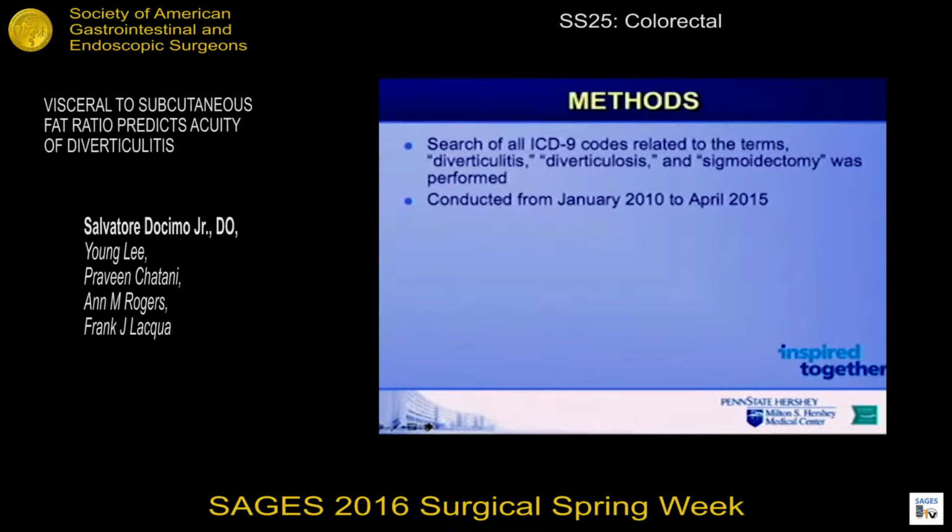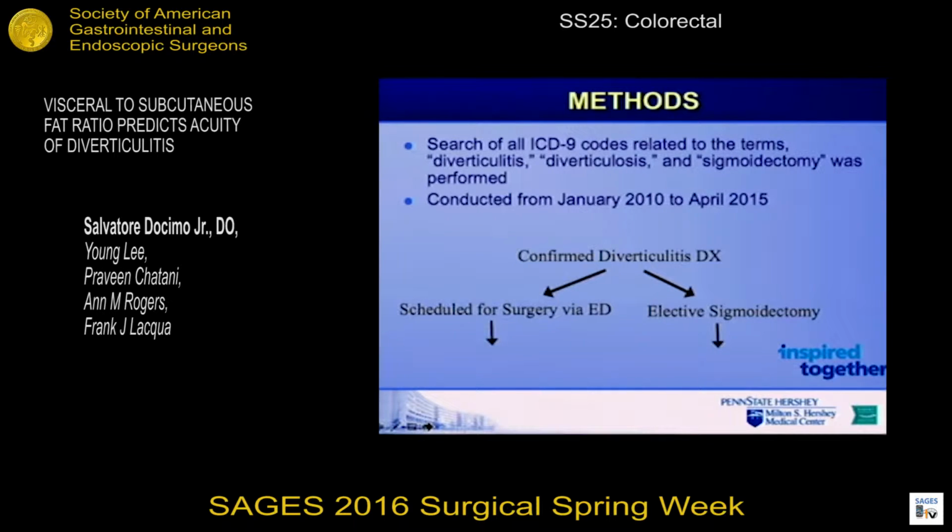Our methods were fairly simple. We performed an ICD-9 code evaluation using the terminology diverticulitis, diverticulosis, and sigmoidectomy. The study was performed from 2010 to 2015. That time period was significant to the fact that we had radiographic images going back to those dates. So first, once we confirmed diverticulitis using radiographic measurements, we then determined which individuals went for surgery directly from the emergency room after being diagnosed with diverticulitis, and those who underwent elective sigmoidectomy. And they were placed in two groups. One was the emergent group, and the second was the elective group.